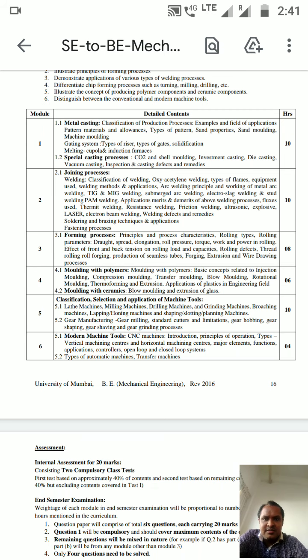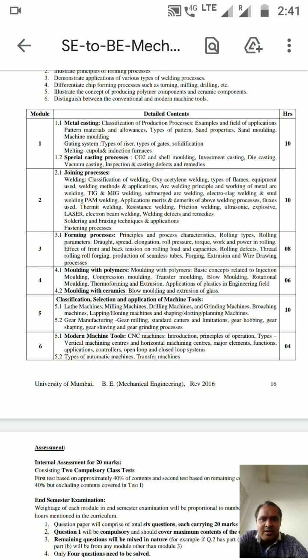Whatever syllabus we will have in this semester, in total we have 6 modules in this subject, production process 1. The first module is metal casting and special casting process. These are the two topics under the first module, and in the second module joining process is there, and in the third module forming process is there, and the fourth module is molding with polymers along with molding with ceramics. Both are in the fourth module.